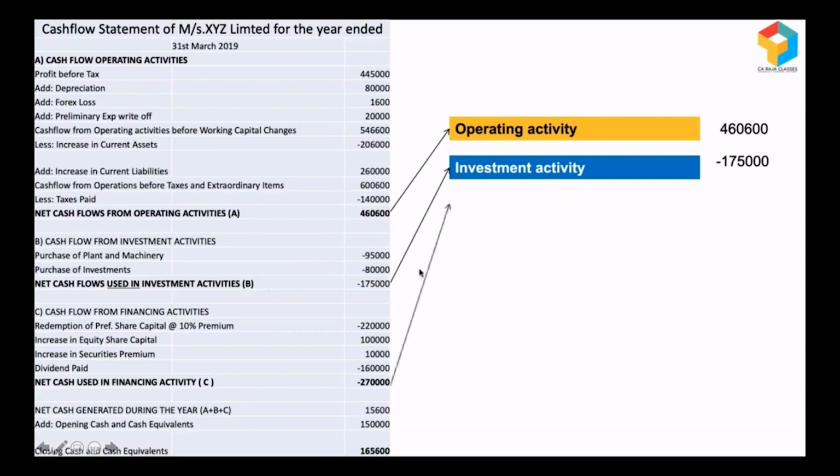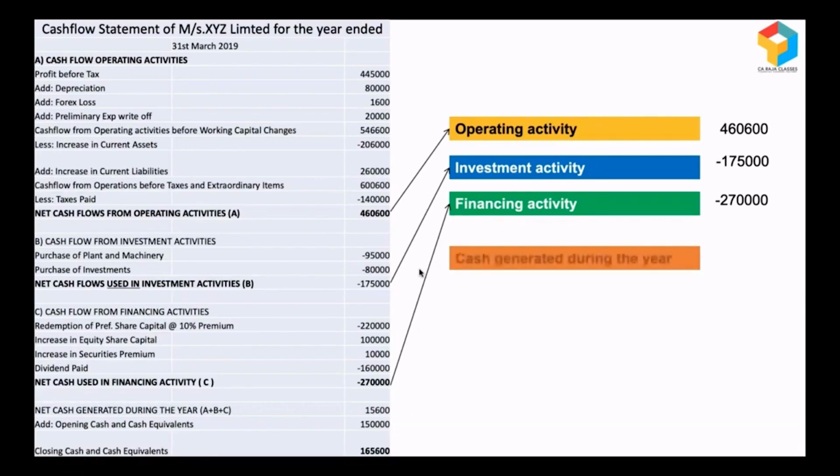Then look at the next key item, that is financing activity. And it is a negative cash of 2,70,000. It means to that extent cash had gone out. And if you want to know what those components are, you can go to the cash flow statement and you can see. And now if you add all the three, you get to know what is the cash generated during the year. And it's 15,600.